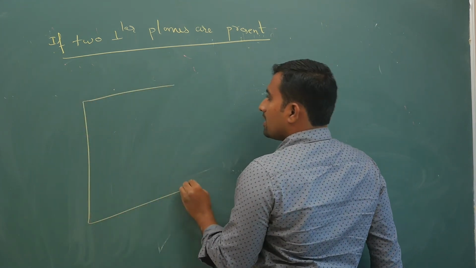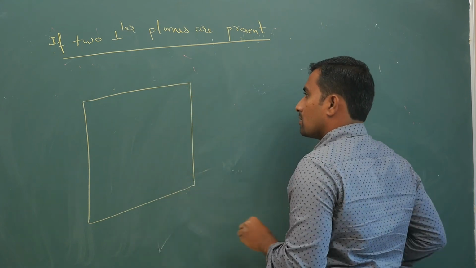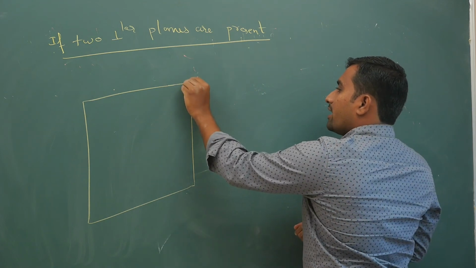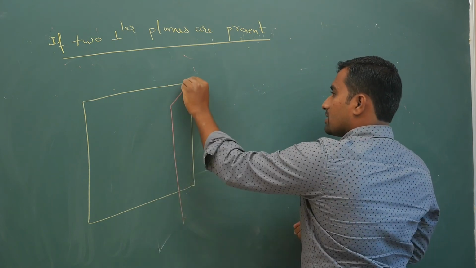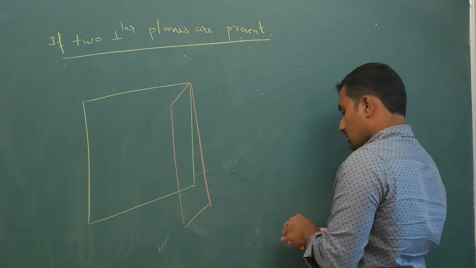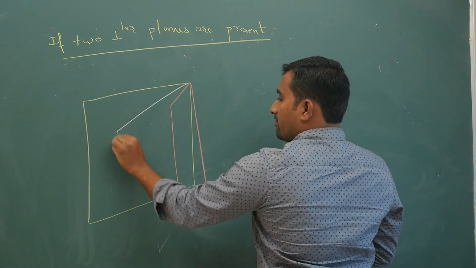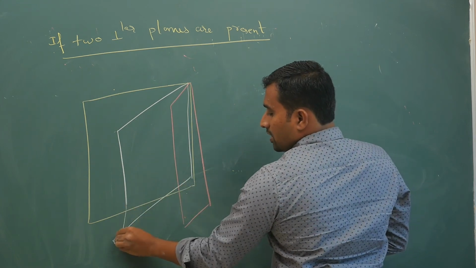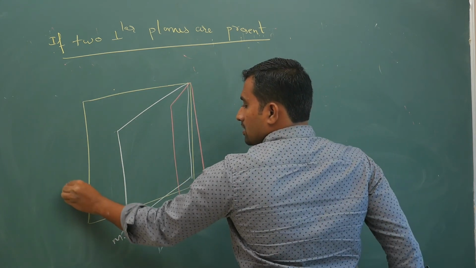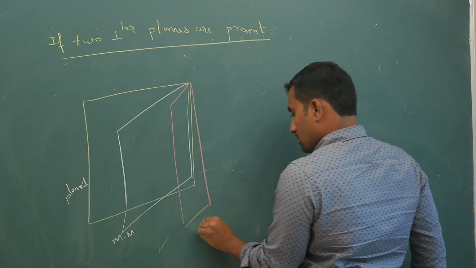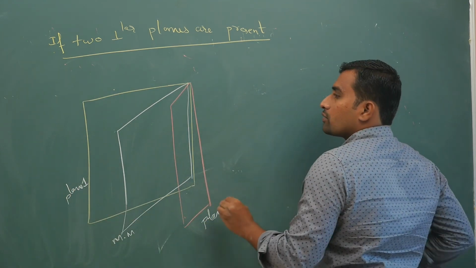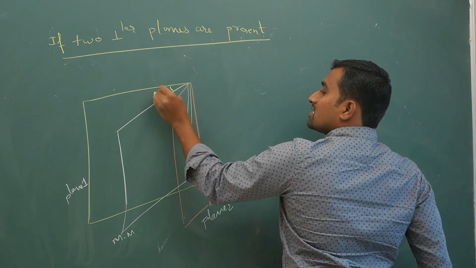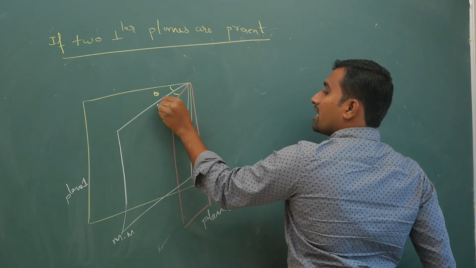One plane will be like this, your second perpendicular plane will be like this, and the magnetic meridian will be like this. This is plane 1 and this is plane 2, two mutually perpendicular planes. Your angle of declination on this side will be theta, and on this side 90 minus theta.